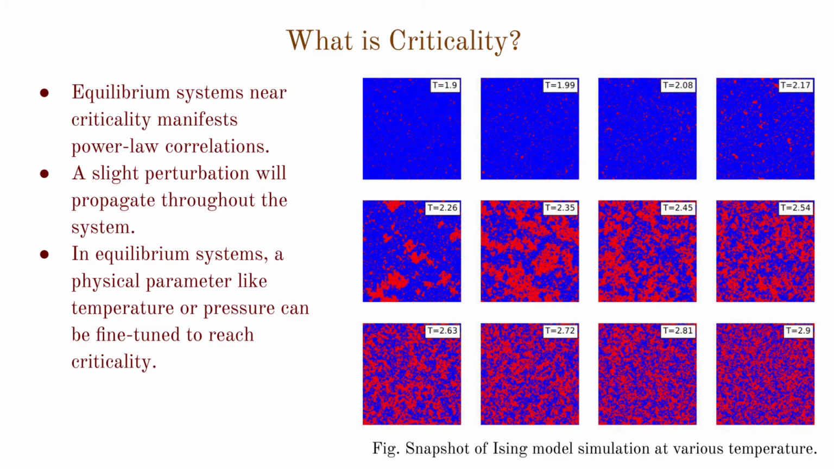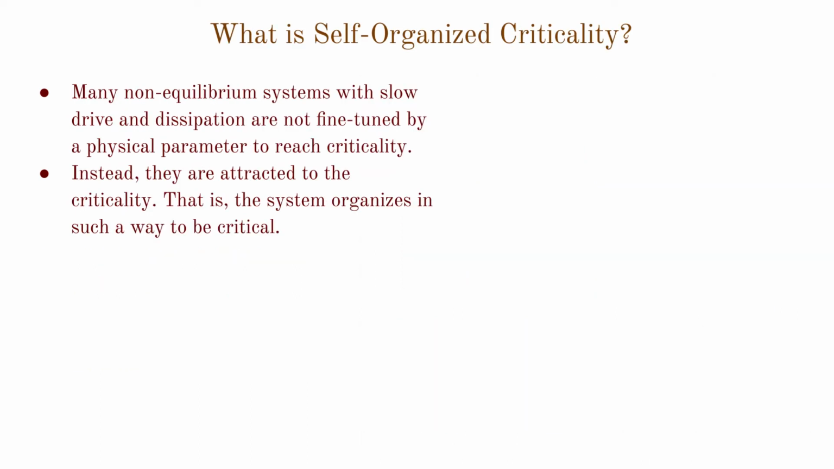We somewhat understand criticality in the context of equilibrium systems with local interactions. The system manifests power law correlations. At criticality, a slight perturbation will propagate throughout the system. In equilibrium systems, a physical parameter like temperature or pressure is fine-tuned to reach criticality. However, many non-equilibrium systems are not fine-tuned by a physical parameter to achieve criticality. Instead, they are attracted to criticality. That is, the system organizes itself in such a way as to be critical.